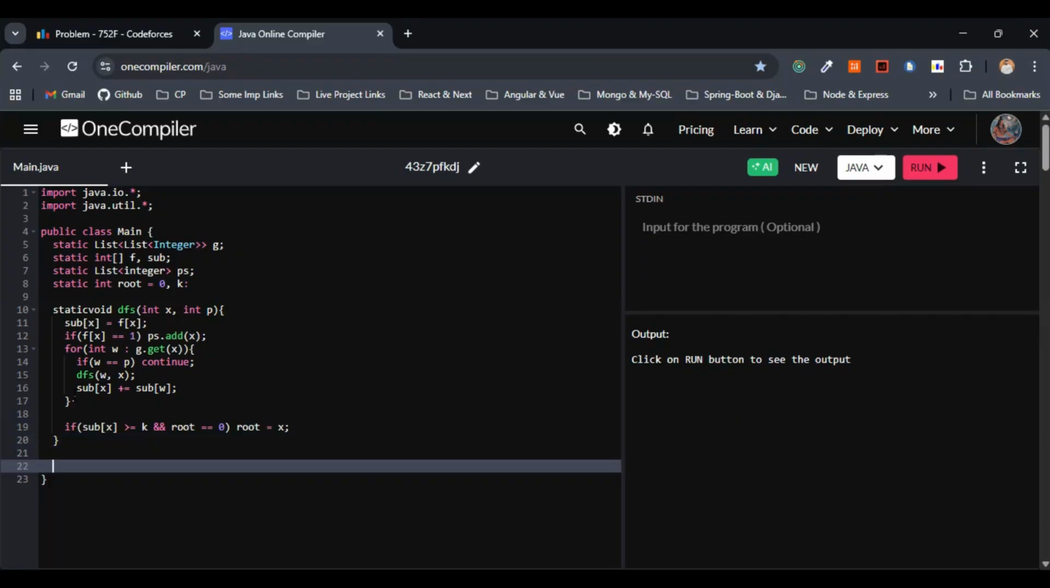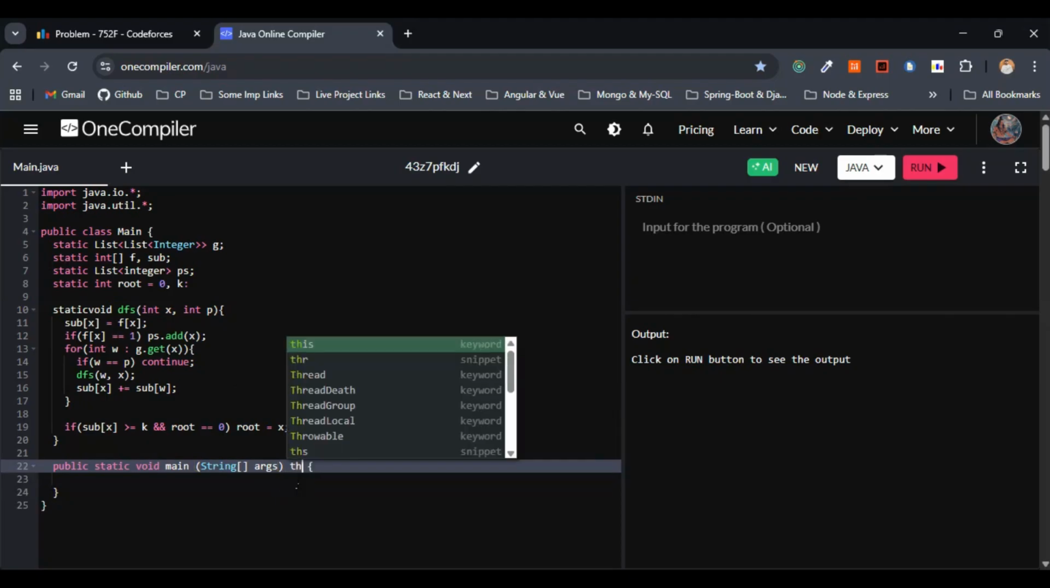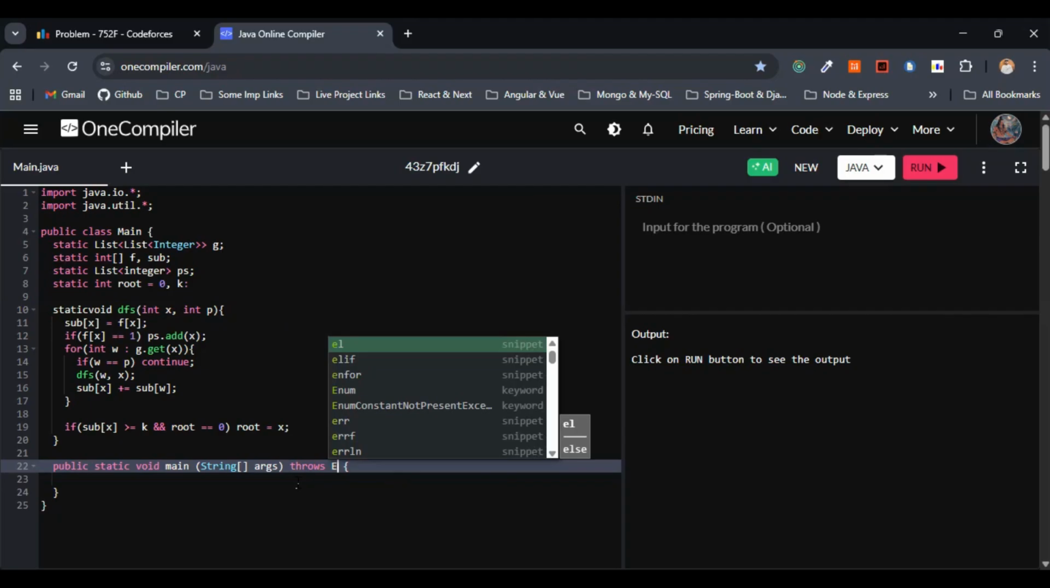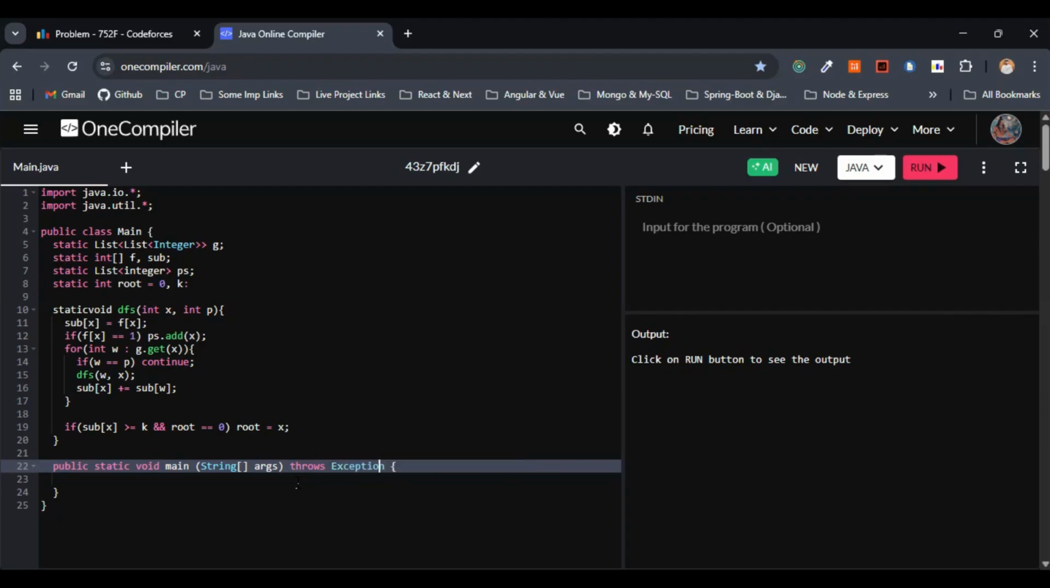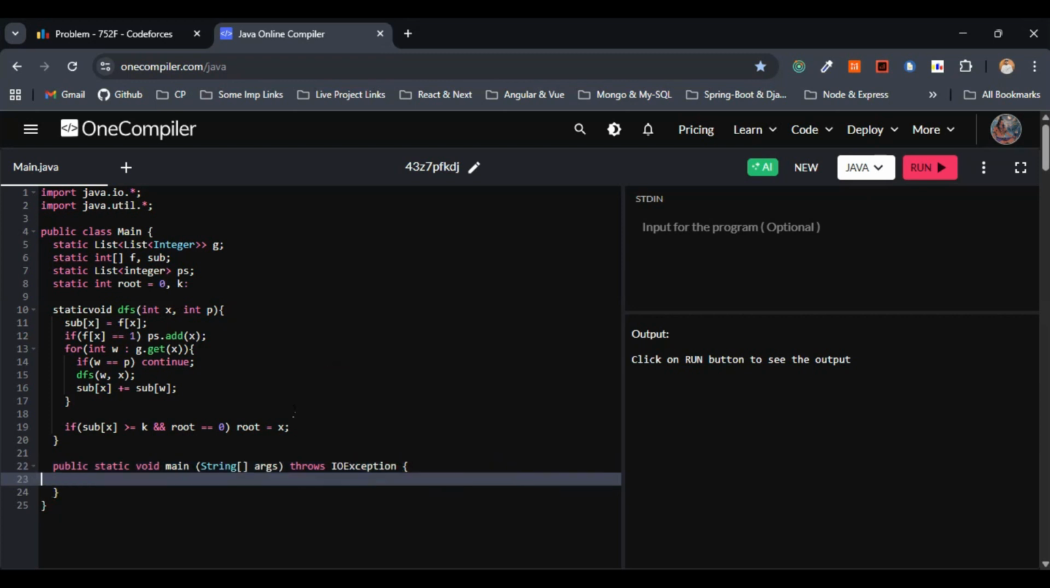Now let's go with the main. So this one will be, let's consider throws, I'll just give here IOException or else we'll get the error. So this is fine, I believe.